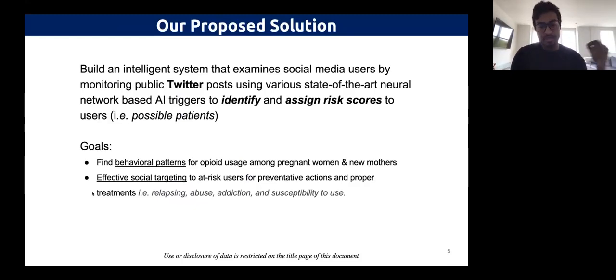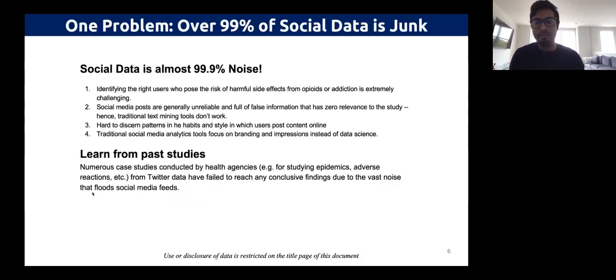Ultimately, the factors that determine at risk are things like: are they likely to relapse? Is there a history of abuse? Is there some history of addiction that we know of? We need to be able to capture these pertinent topics and concepts from tweets. Now, there's just one big problem, and I think the previous presentation mentioned it: social media is mostly junk. It's mostly noise.